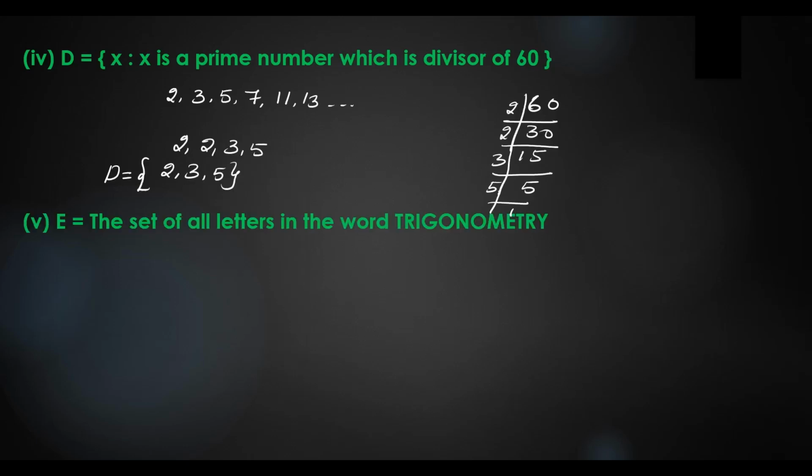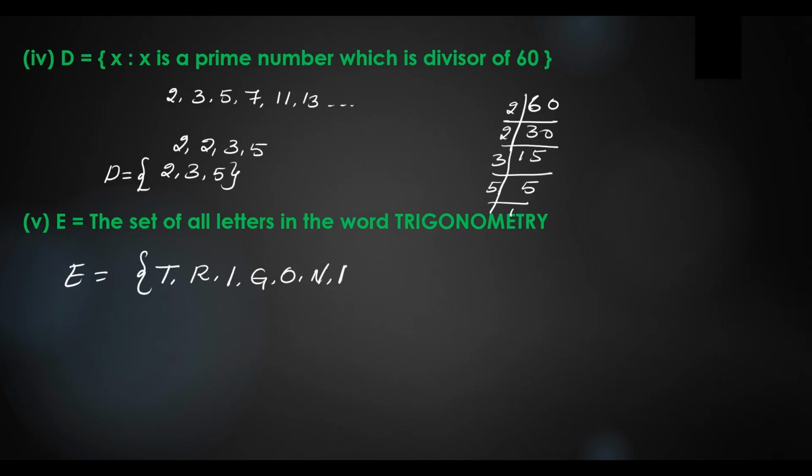Next question. E is equal to the set of all letters in the word trigonometry. So here also we have to write E is equal to set of, what are the letters we will have? The first one T, R, I, G, O, N, and O we have written already.